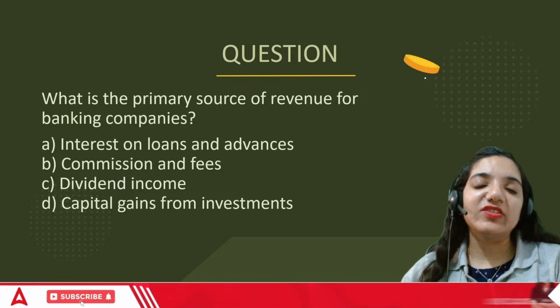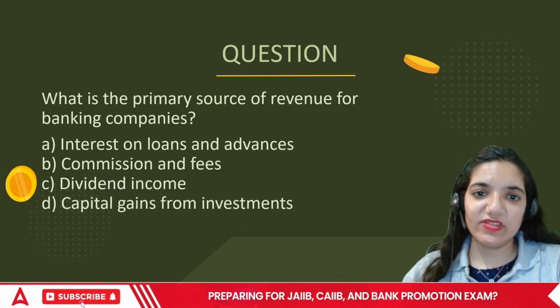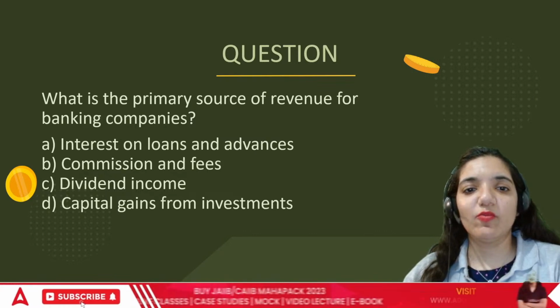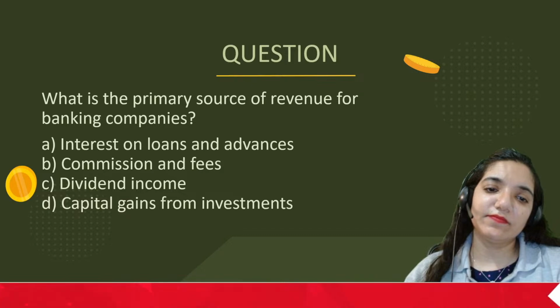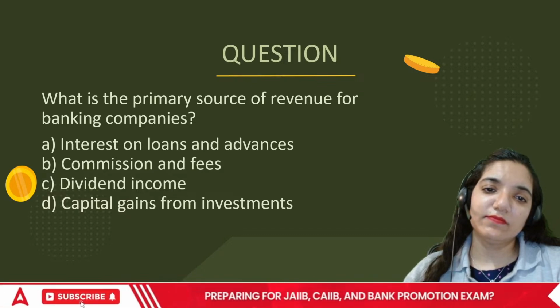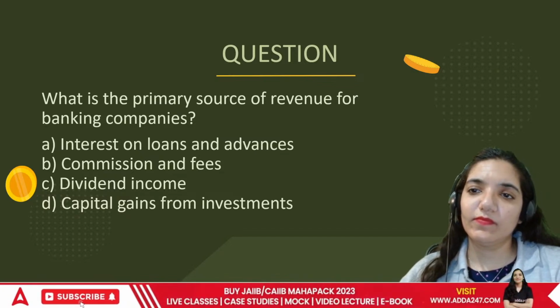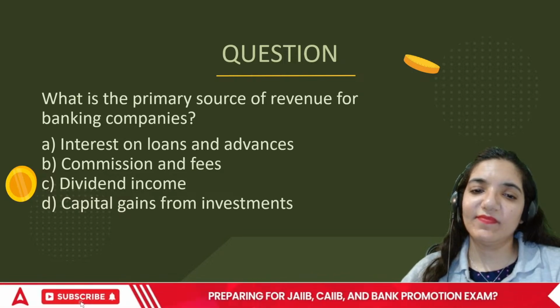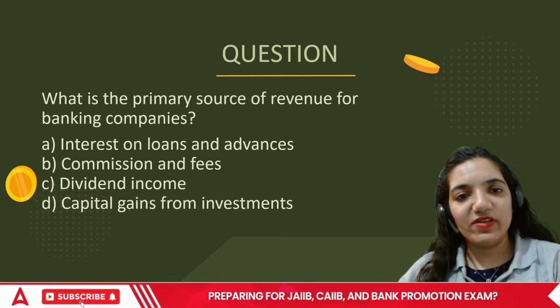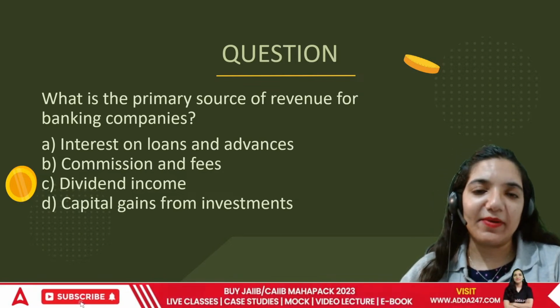What is the primary source of revenue for a banking company? Since we were talking about the multiple areas, what is the primary source? The primary source can be interest on loans, commission and fees, dividend income, or capital gains.